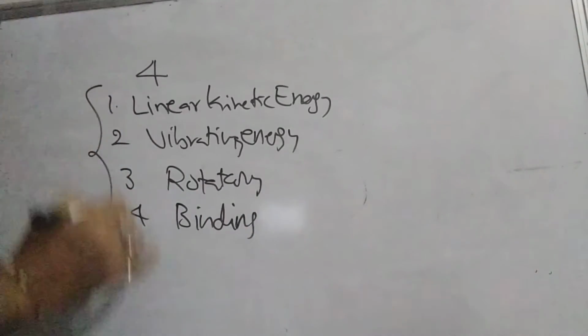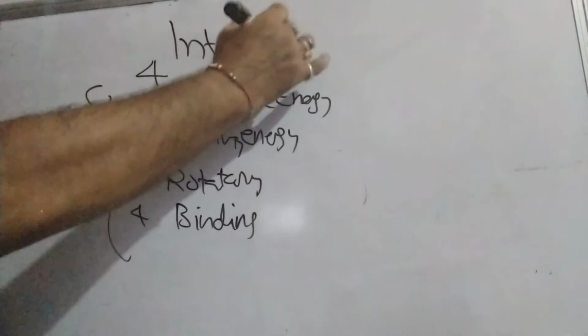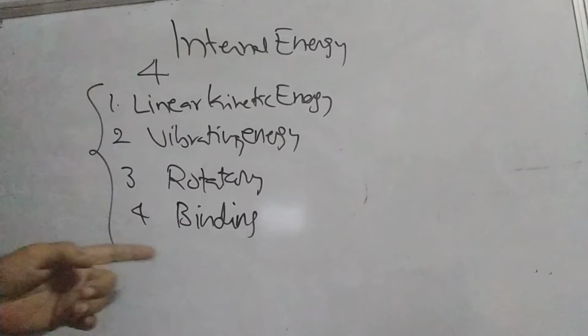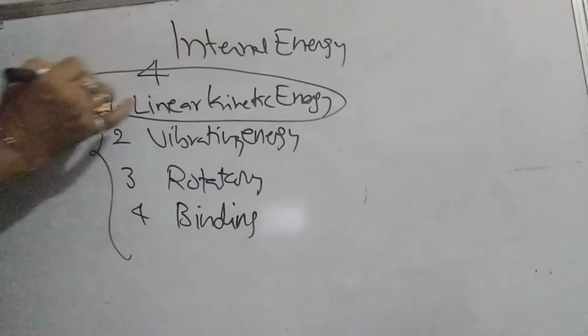All four are called internal energy. So the internal energy is contained in four forms, either linear kinetic energy, or vibrating, or rotating, or binding, or all four together. Here the heat is concerned with the linear kinetic energy.